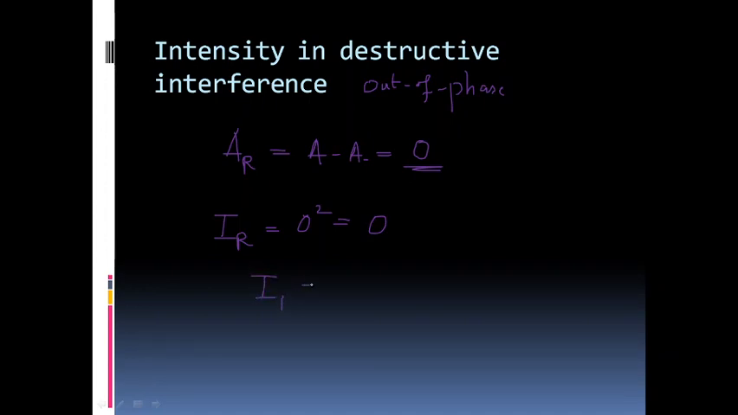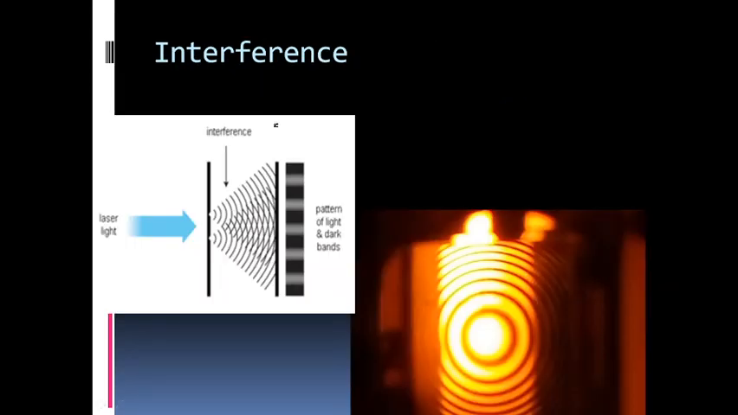The intensity of the first wave is I1, which is A square. The intensity of the second wave is again A square, but they added up to give a resultant intensity of 0. So this is what is happening in the destructive interference process. Waves get cancelled out and produce 0 intensity. So these are the two different types of interference process that we can see: constructive interference and destructive interference of waves.